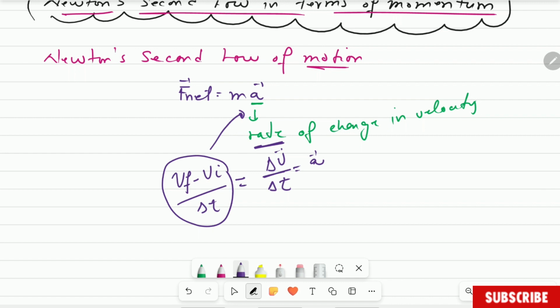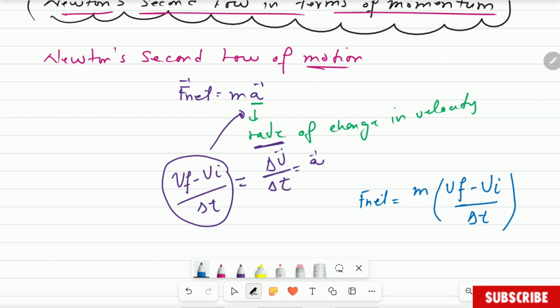Instead of acceleration as a physical quantity, we are going to substitute its definition or its formula. Okay? So when you do that, what will you get? You will get F net equal to mass multiplied by final velocity minus initial velocity divided by time.